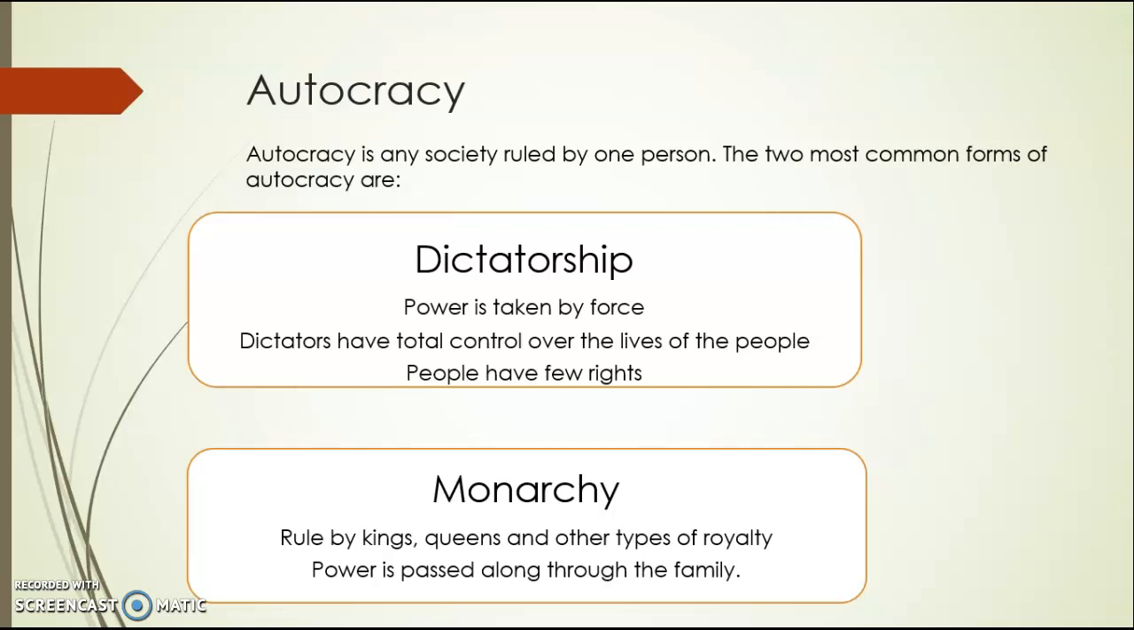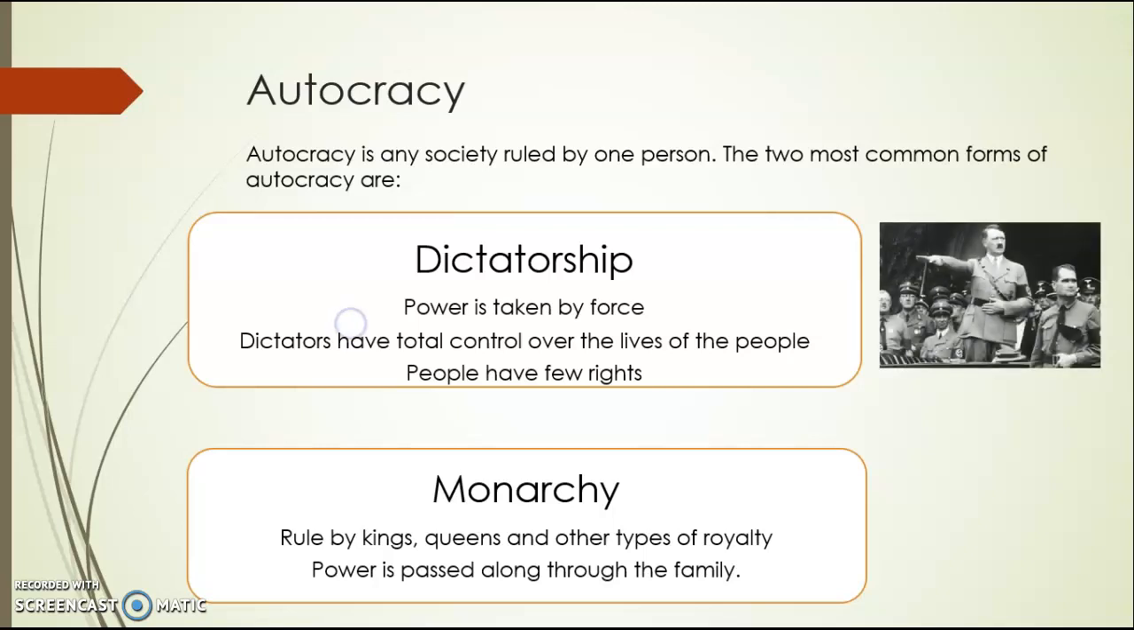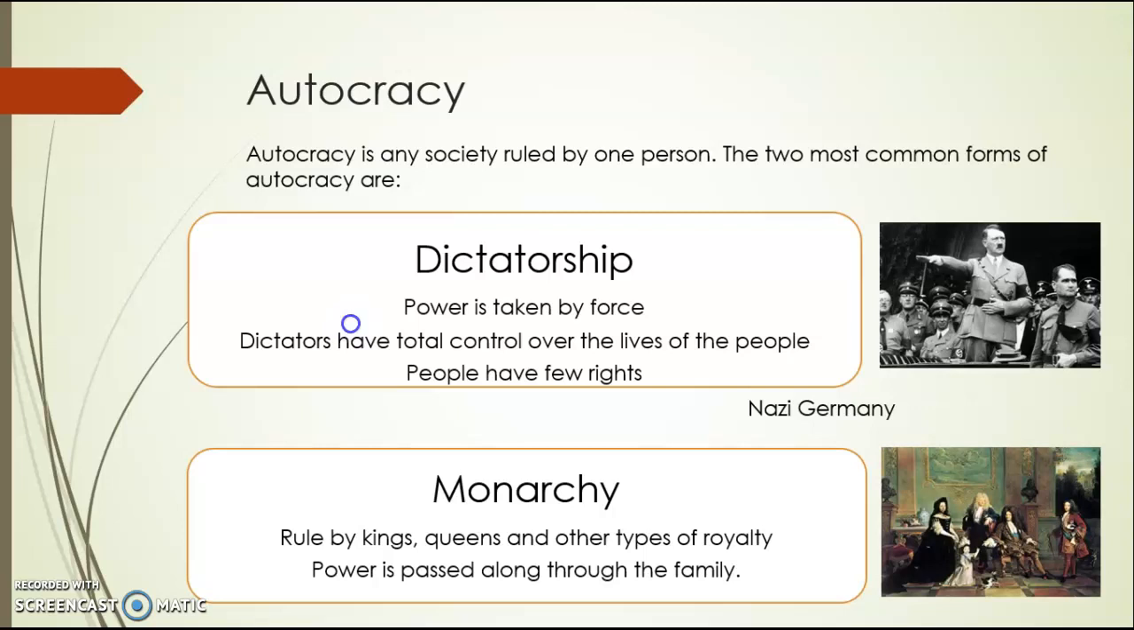Dictatorship. Power is taken by force. Dictators have total control over the lives of the people. People have few rights. Example: Nazi Germany. Monarchy. Ruled by kings, queens, and other types of royalty. Power is passed along through the family. Example: France in the 15th and 16th century.